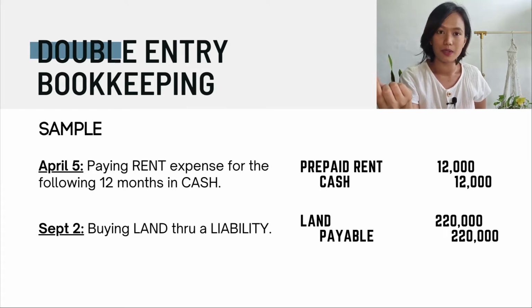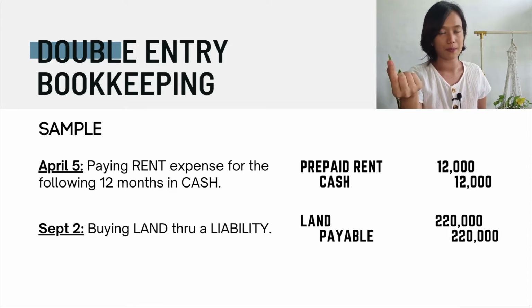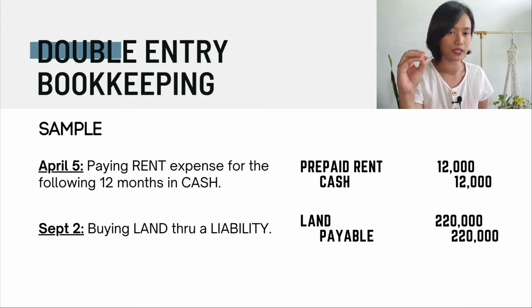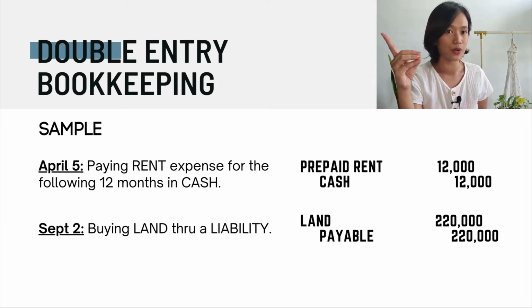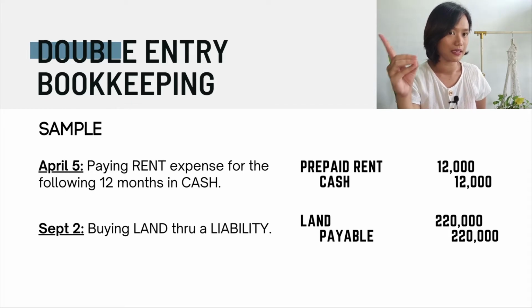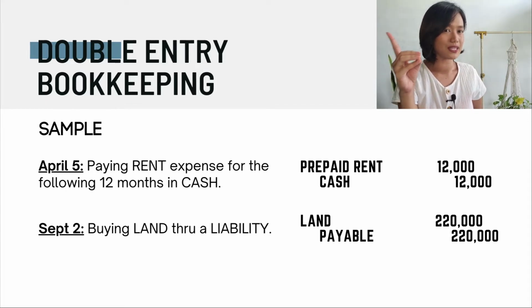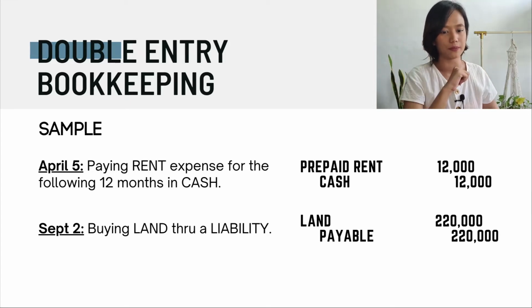Now, on September 2, you bought a land through a liability, meaning you took a loan, for example, from a creditor and used that money to pay for the land. So you increase your asset of land to 220,000, and you increase your liability. So that's a credit to payable of 220,000, meaning you have a liability, something that you owe to the creditors that you have to pay on your agreed terms.